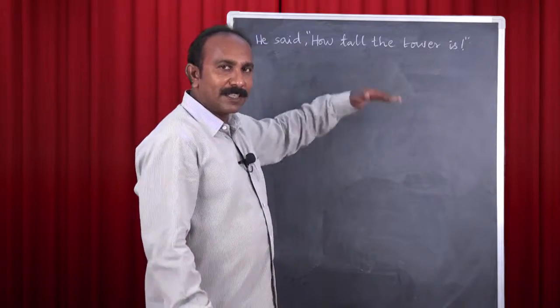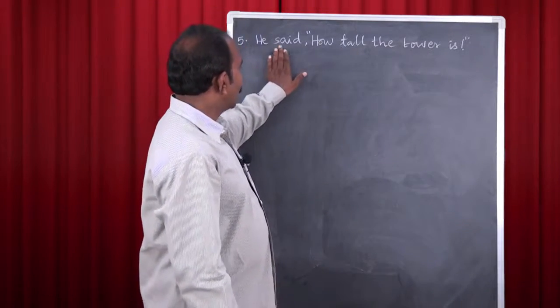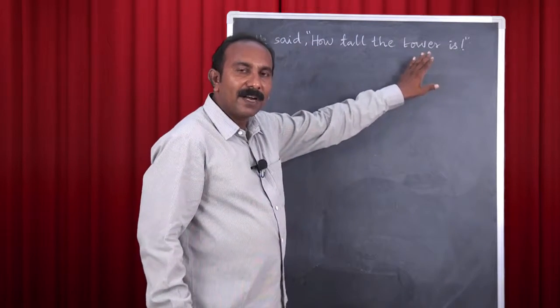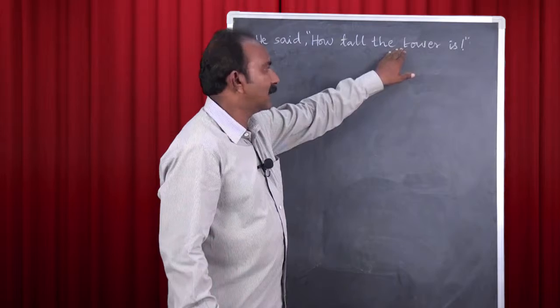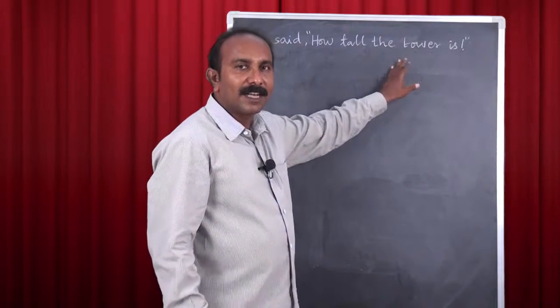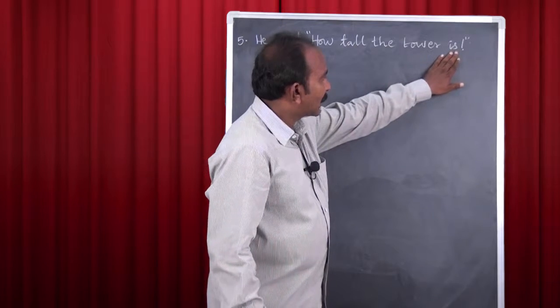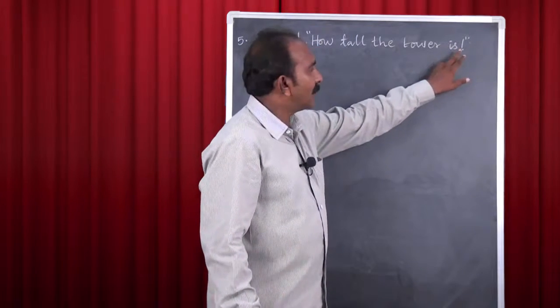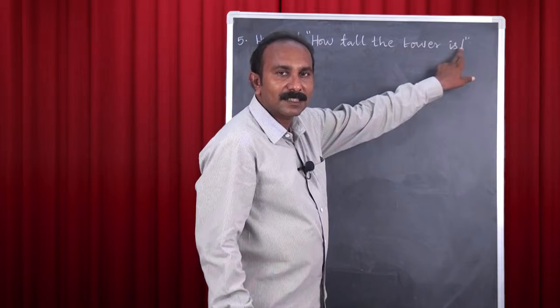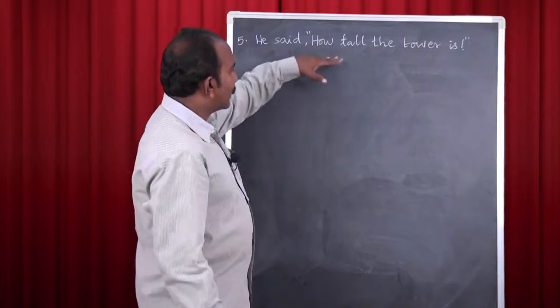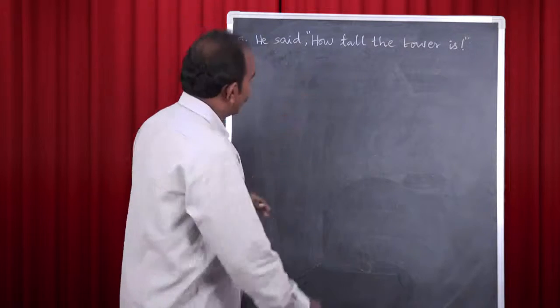See this 5th sentence. Here we have, he said, how tall the tower is. Have you identified the difference between this sentence and the 4 sentences I have already written? Here this is an exclamatory sentence. Here at the end of this sentence we have an exclamation mark. So it is an exclamatory sentence, and we can consider this model 5.